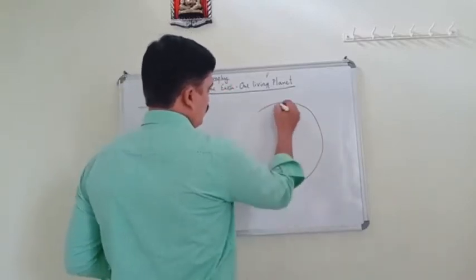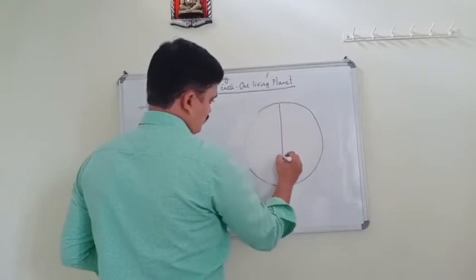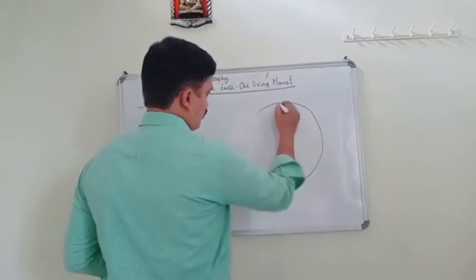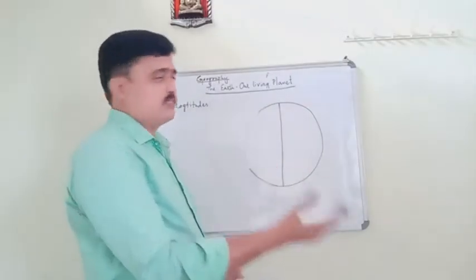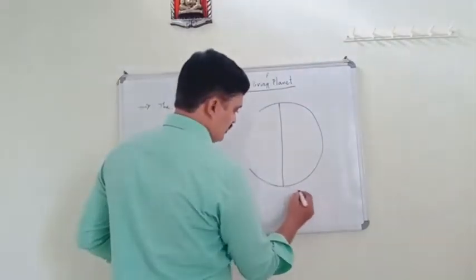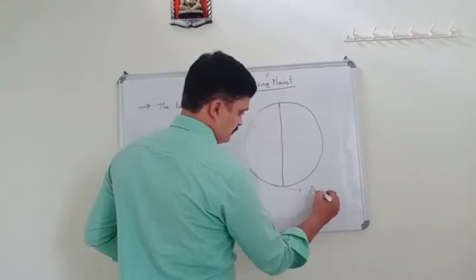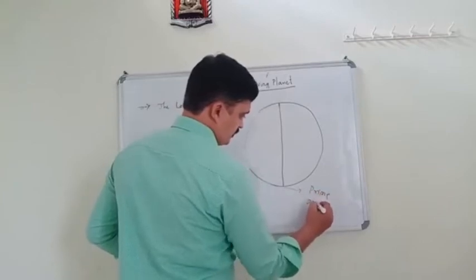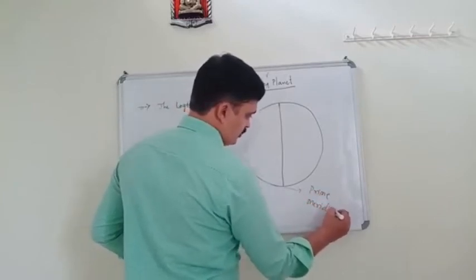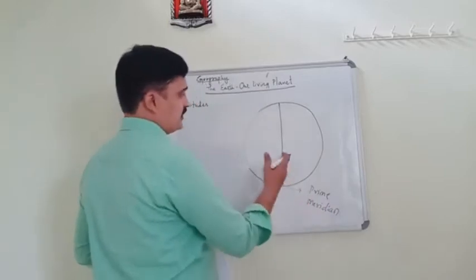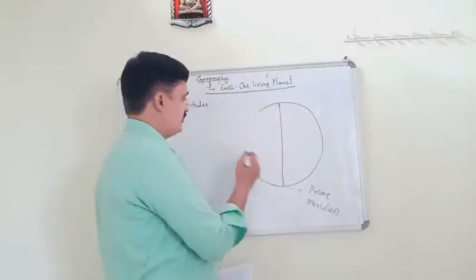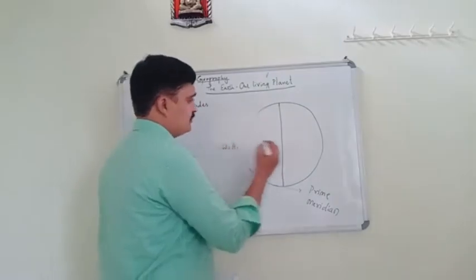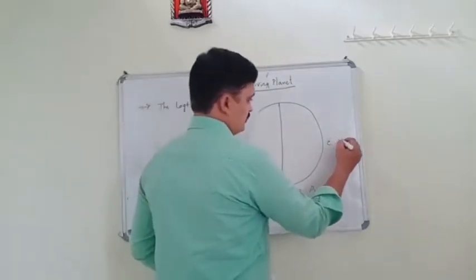I have already told you which line separates the globe into the western hemisphere and the eastern hemisphere. It is the prime meridian. The line called the prime meridian divides the globe into two parts, the western hemisphere and the eastern hemisphere.